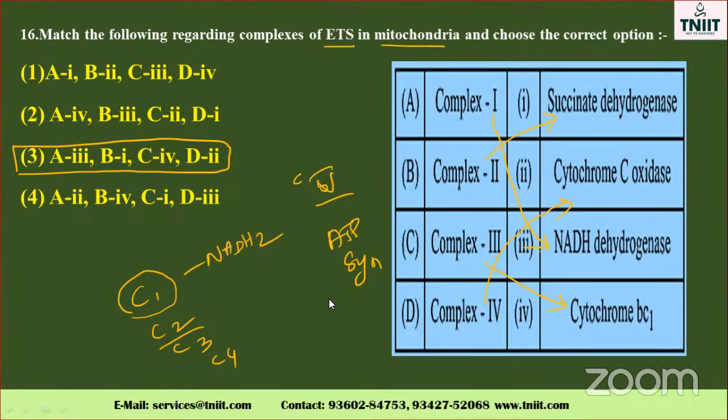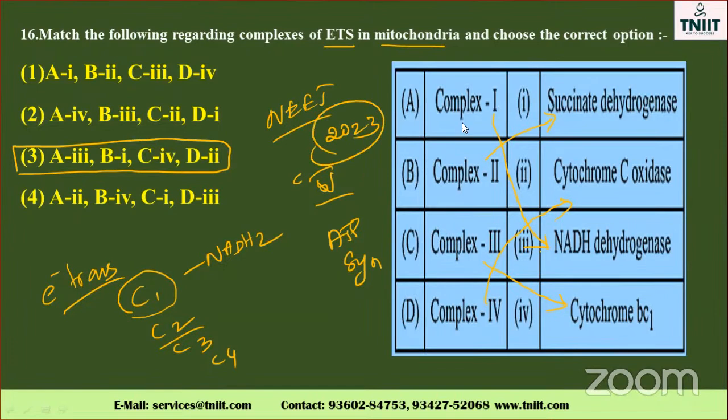These are all concerned with the electron transport system. Go and check your book, you will get the idea. Note it down, this question must come in 2023; we may expect complex 1 to complex 5. For the next one.